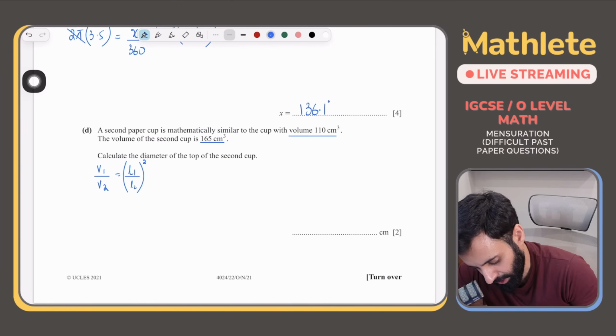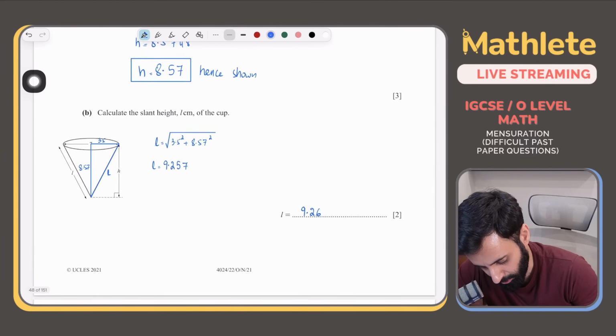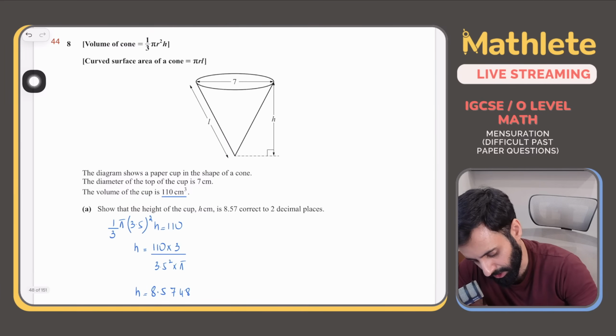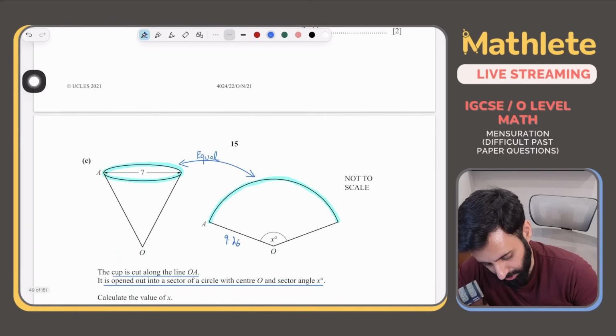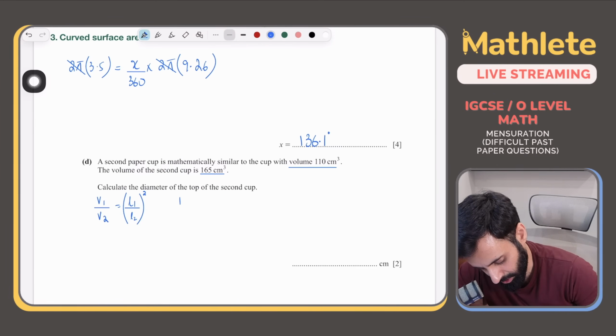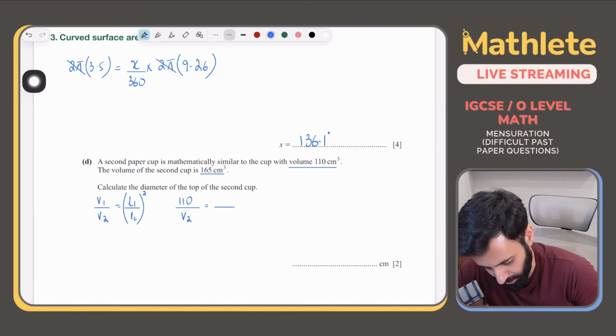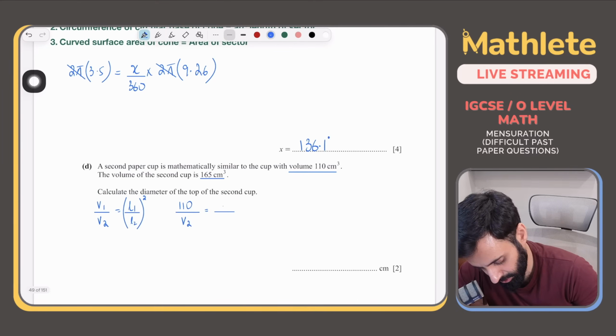A second paper cup is mathematically similar to the cup with volume 110. Okay, so volume 110 means that we're talking about this shape which has diameter 7. So here is 110 divided by V2, and this is equal to the diameter of the small cone, diameter 7, divided by the diameter of the larger cone, which we don't know.